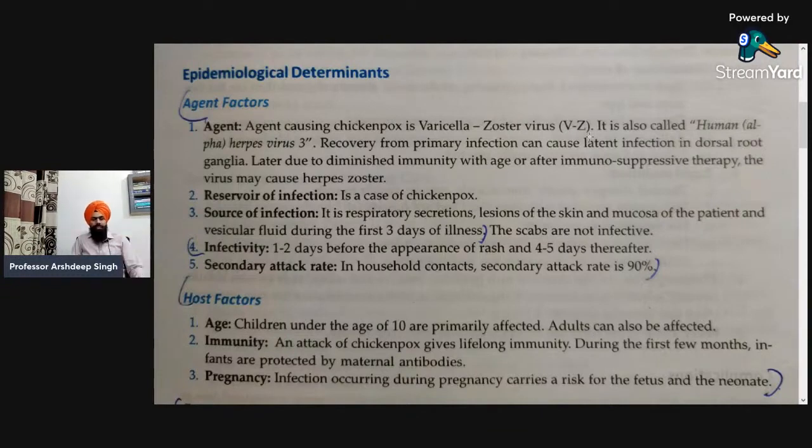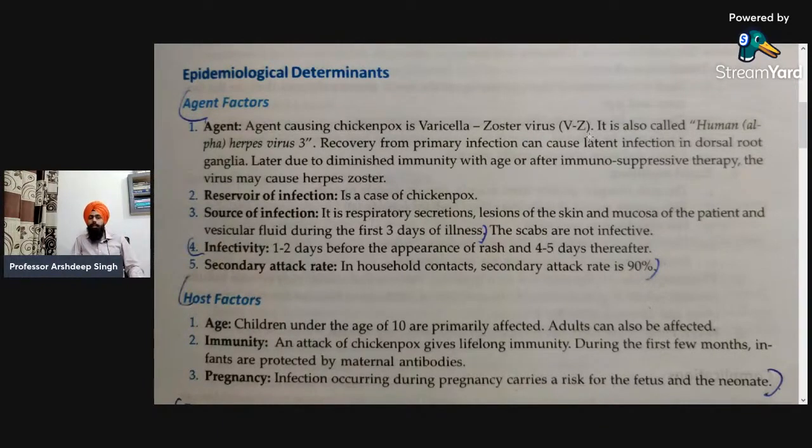Next, second one is the reservoir. Who will be the reservoir for chickenpox? It is the person who is already affected with chickenpox. So that acts as a reservoir for chickenpox. Next is the source of infection. What are the various sources? It is respiratory secretions.